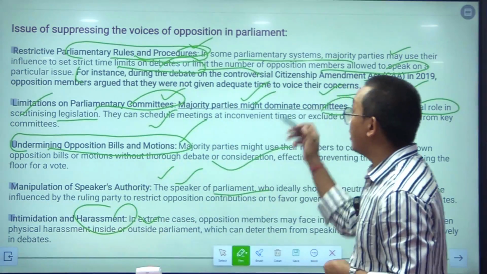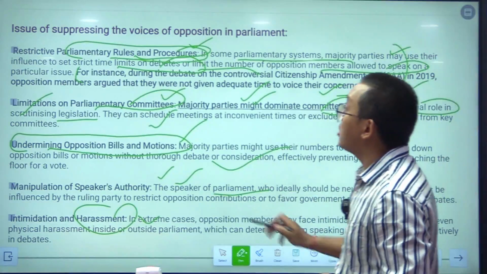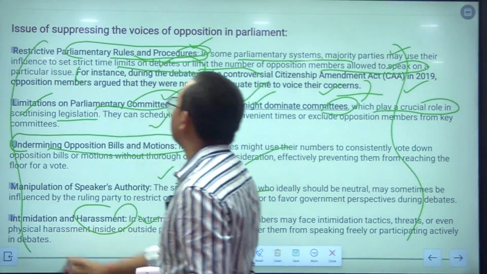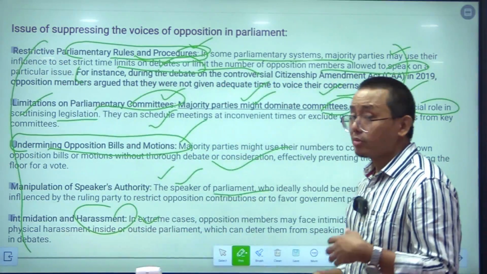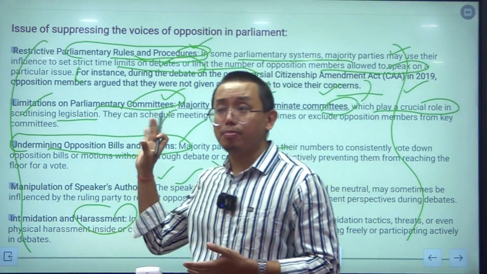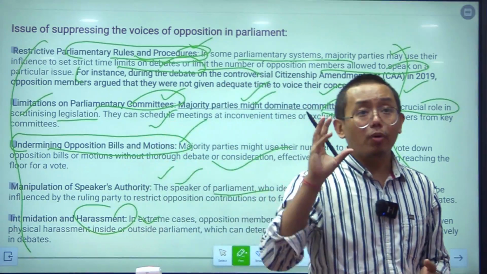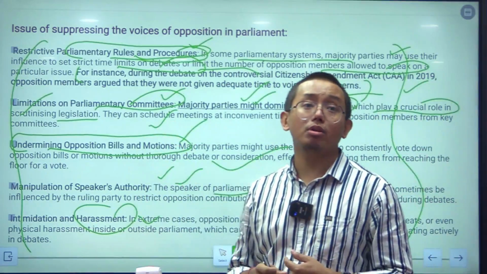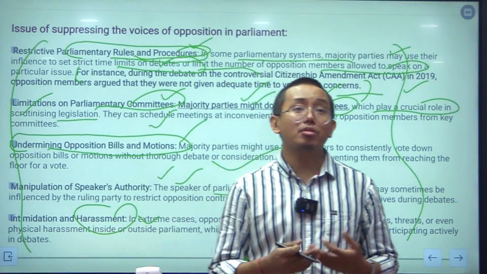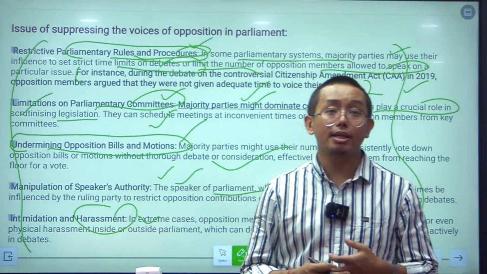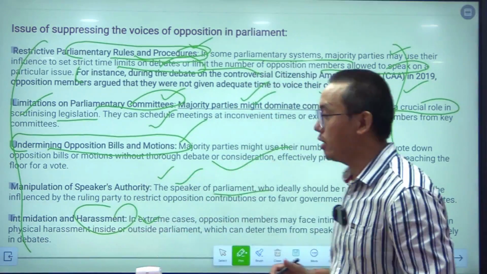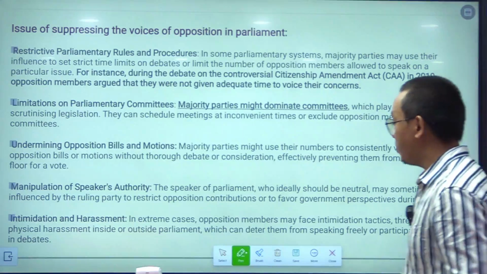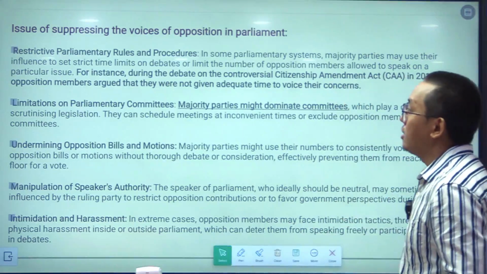So these are the issues which are there in the parliamentary system. These points are points that you can quote while writing questions which talk about the issue of suppressing the voices of the opposition in the parliament. This type of question might be asked in the UPSC mains. You can quote these type of points in your answer.